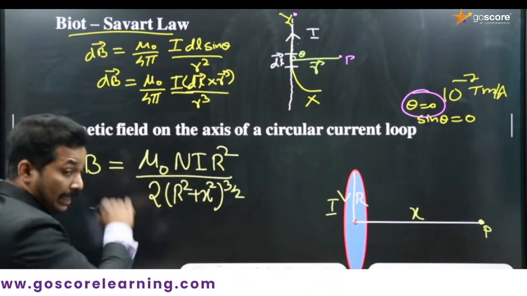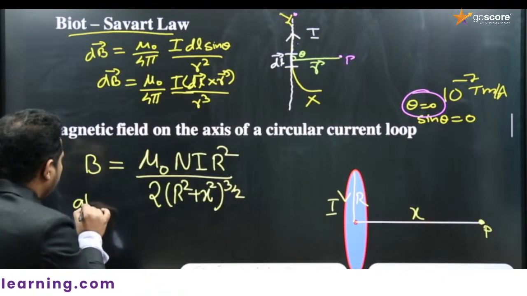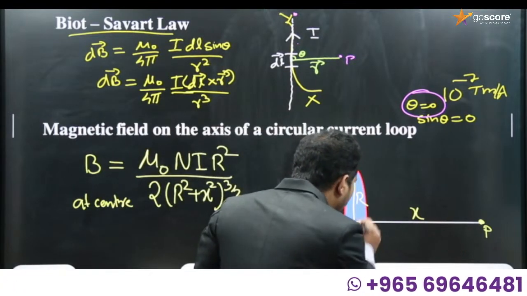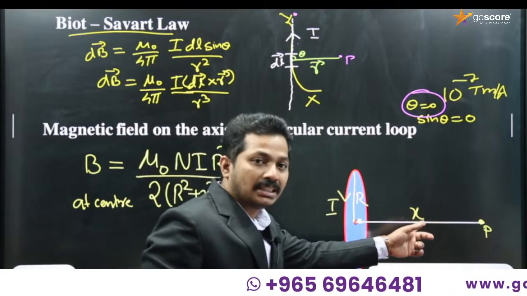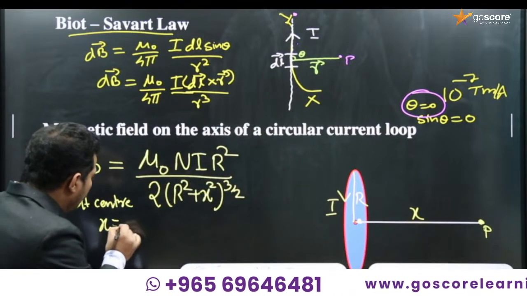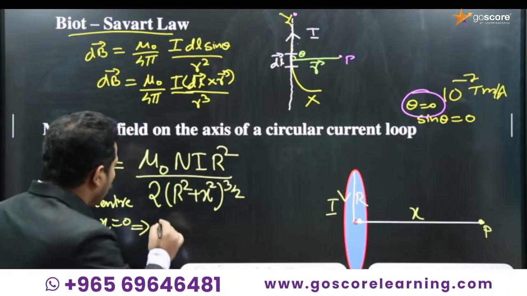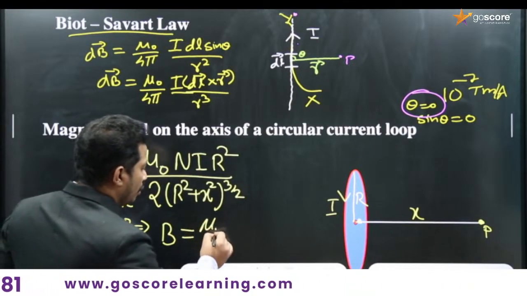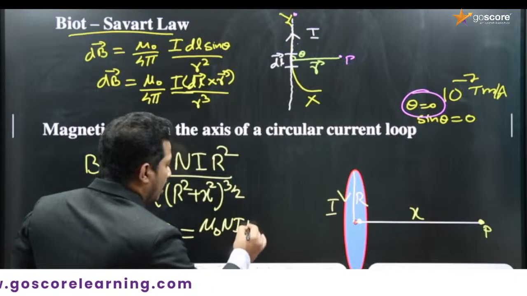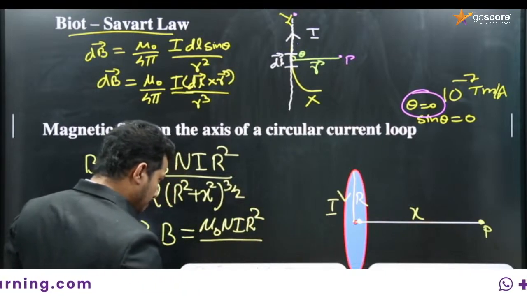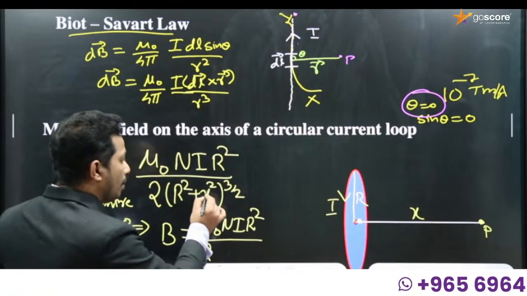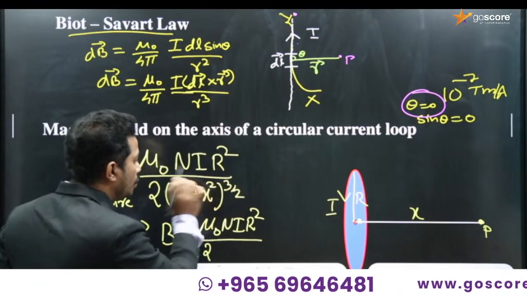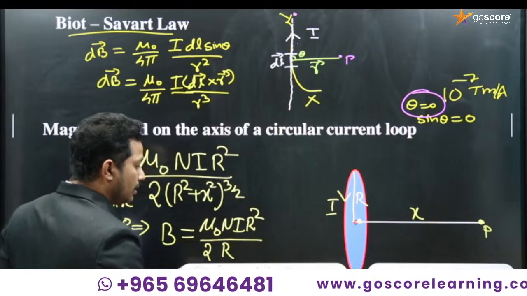One more point: at the center, what happens? When we consider this point P at the center of the circular current loop, this distance x will be 0. So what happens if x equal to 0? B will be equal to mu 0 n I r square all divided by 2 into r square plus 0 square all raised to 3 by 2, which means r square raised to 3 by 2. That gives r cube, right?